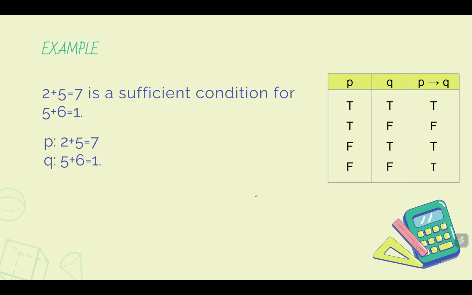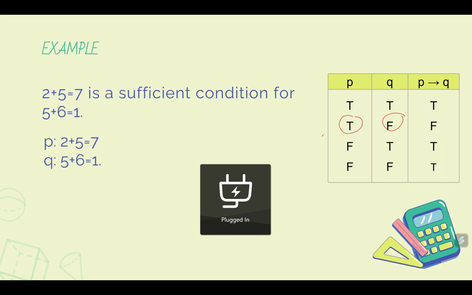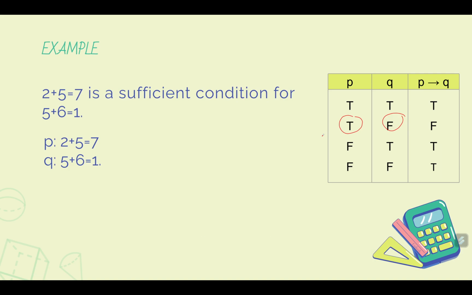So, to evaluate this combined statement, we need to refer to the truth table. Looking at the truth table, we see that our statement P is true and the statement Q is false. So therefore, the combined statement is false. That is, the statement P implies Q is false. So 2 plus 5 equal to 7 is not a sufficient condition that 5 plus 6 is equal to 1.